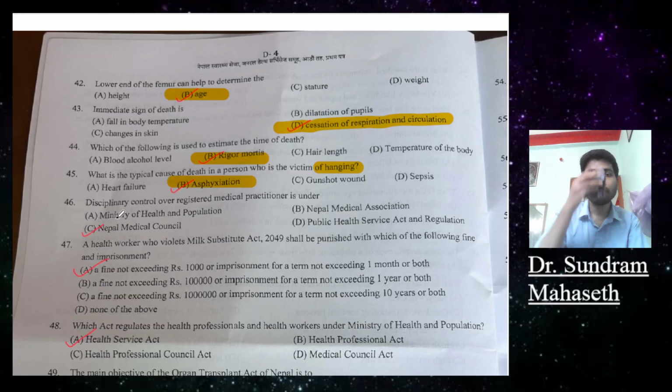Question 46. Disciplinary control over the registered medical practitioner is under: A, Ministry of Health and Population, Nepal Medical Association, Nepal Medical Council, Public Health Service Act and Regulation. So the answer is Nepal Medical Council.